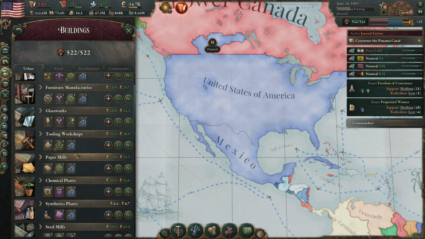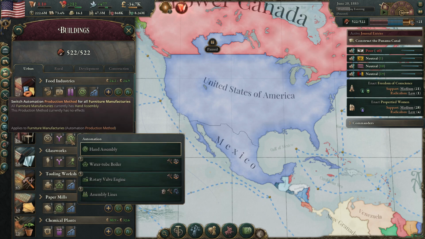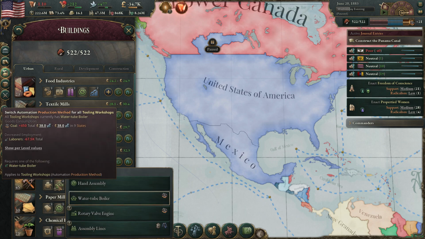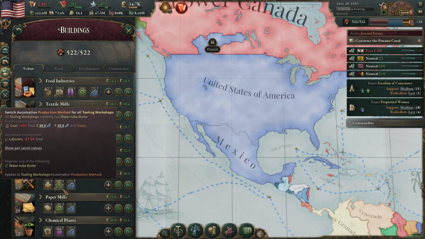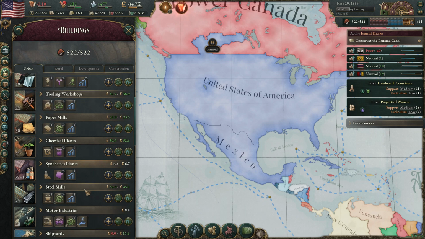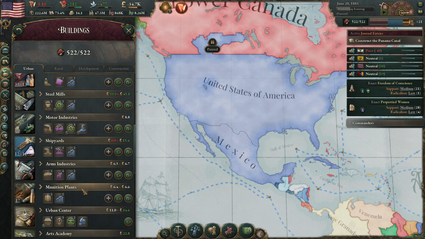I remember it was motor industries. And then you have the furniture manufacturers, and there's one more. Oh, the tooling one. So you could do that as well. And that would reduce the price of coal significantly. But yeah, you'd have to get that oil instead. And you had to make them very profitable. They're already quite profitable, given the price of tools at the moment.